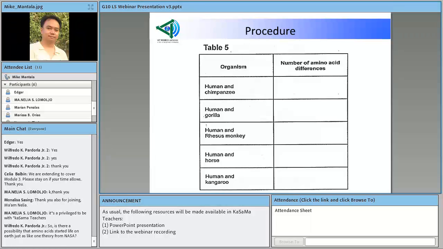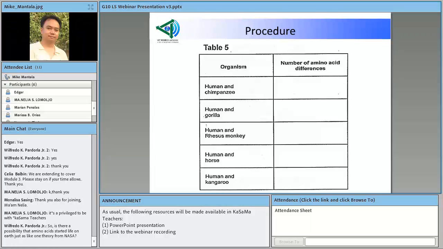How about human and gorilla? If you take a look at human and gorilla, dito sa first table, wala. Table 2, wala. Pagdating pala sa table 3, makikita nila na sa sequence number 104, there is a difference sa human at saka chimpanzee.